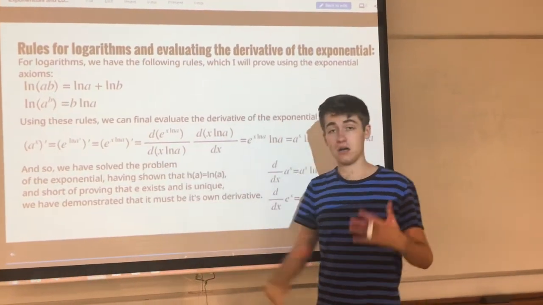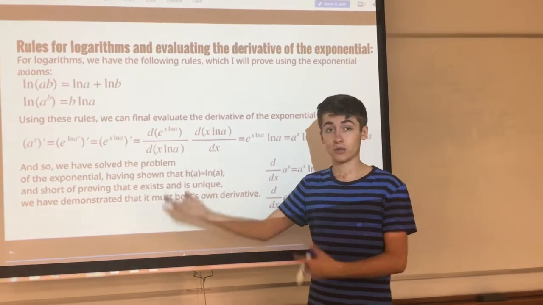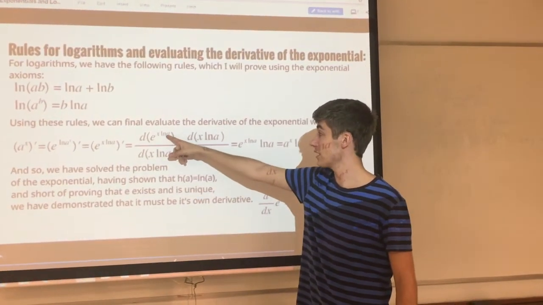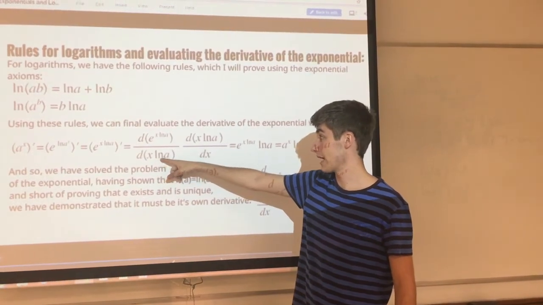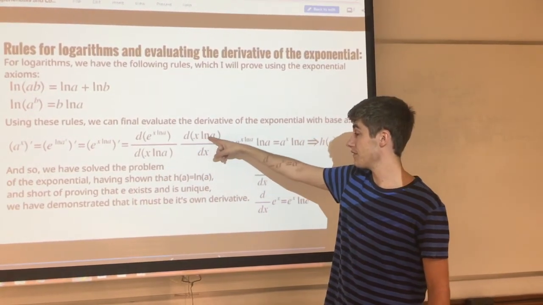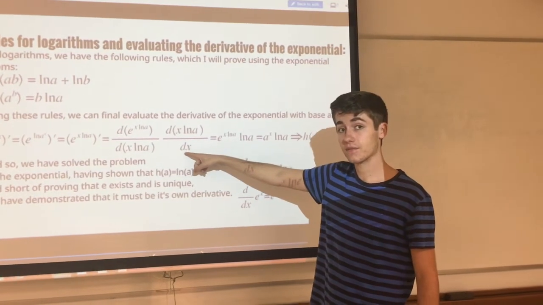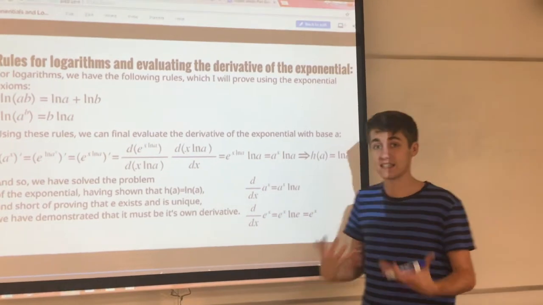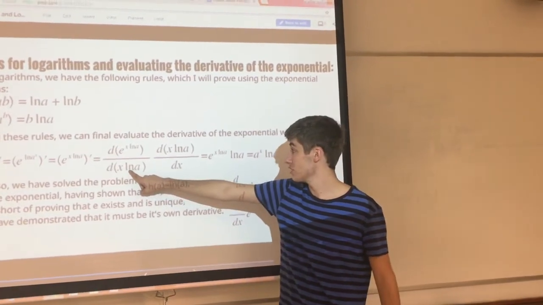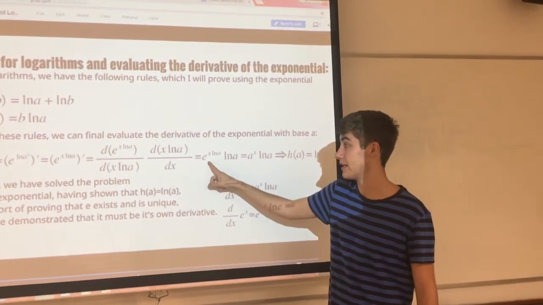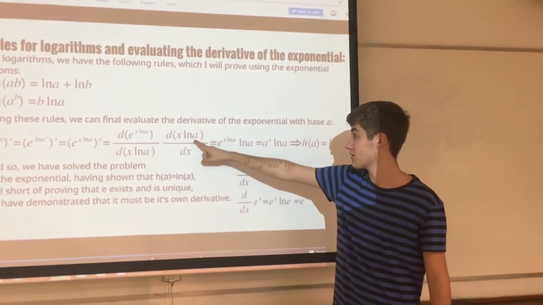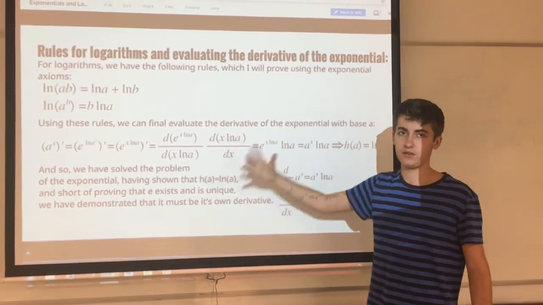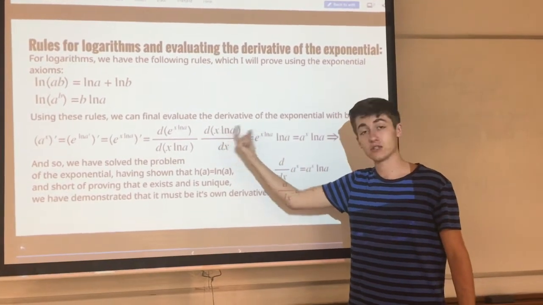And now, again, assuming you had the requisite knowledge, we're going to do the chain rule. So we're going to take the derivative of e to the x log a with respect to x log a, and then multiply it with the derivative of x log a with respect to x. Now, what we learned before is that the derivative of e to the x is itself. So this will evaluate just to e to the x log a again. It is the derivative of itself. But then we need to take the derivative of the x log a with respect to x. Now remember, this looks like a jumble of stuff, and it looks a little confusing, but the natural logarithm of a is just a number.